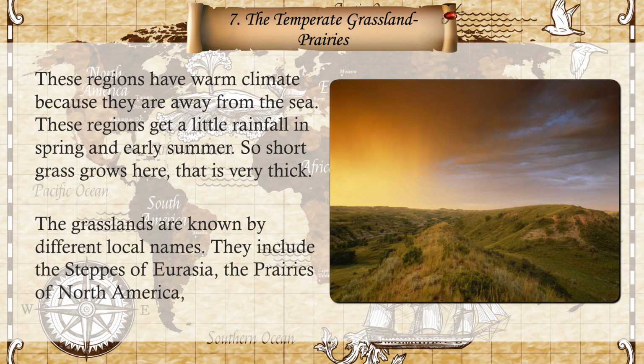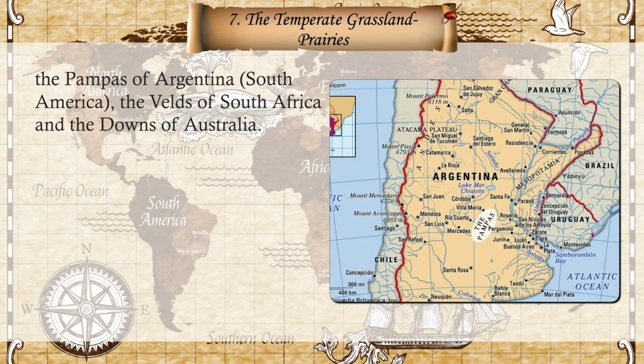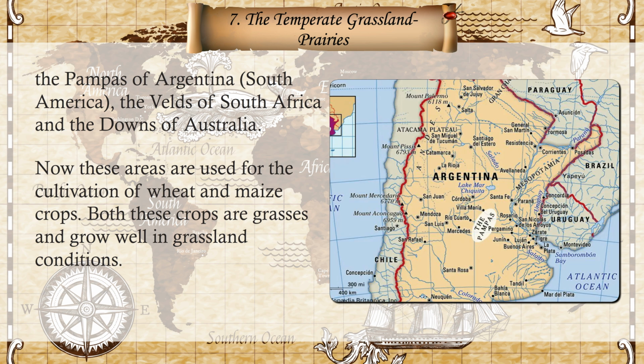The grasslands are known by different local names. They include the steppes of Eurasia, the prairies of North America, the pampas of Argentina, South America, the velds of South Africa, and the downs of Australia. Now these areas are used for the cultivation of wheat and maize crops. Both these crops are grasses and grow well in grassland conditions.